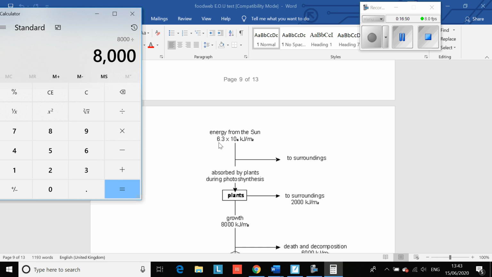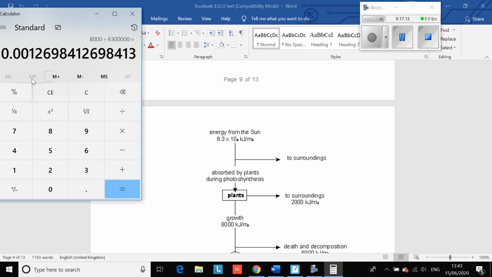Now, for those of you that can do maths quite well, this is a good question for you. 6.3 times 10 to the 6 is that number, 6,300,000. Now, that gives you 0.000129.